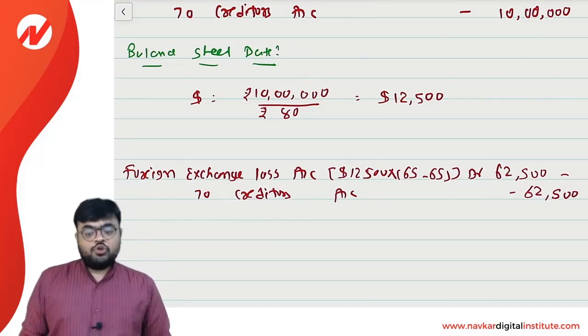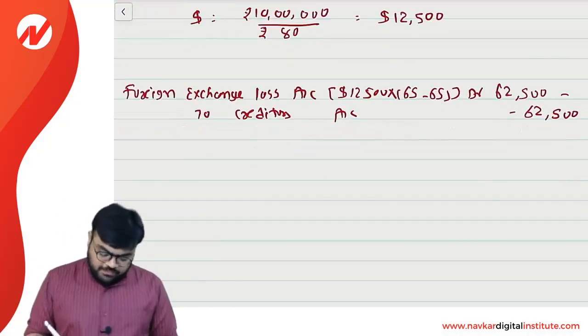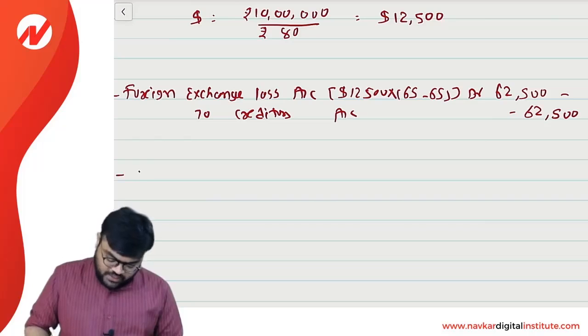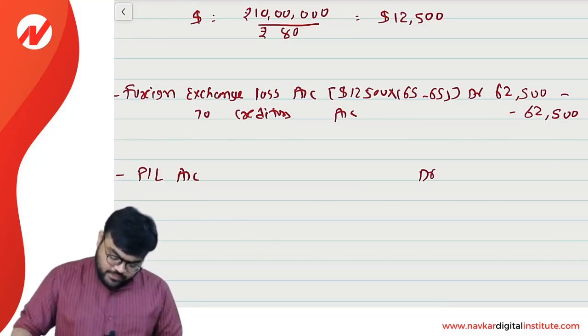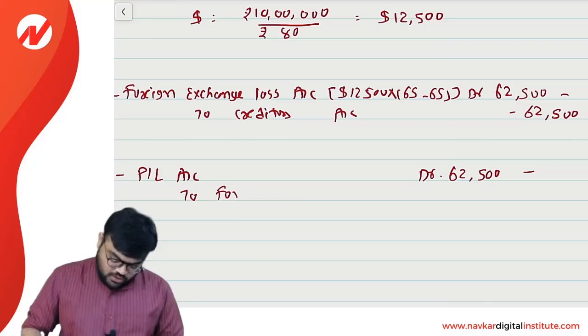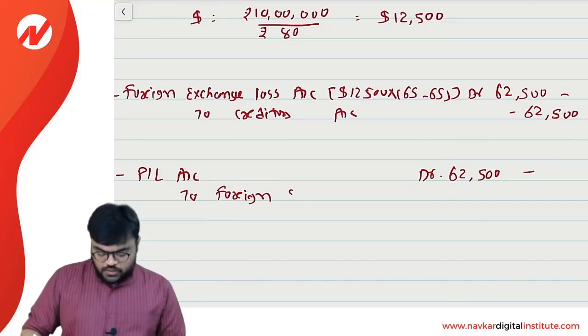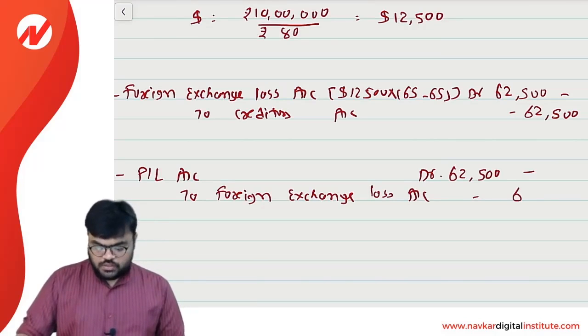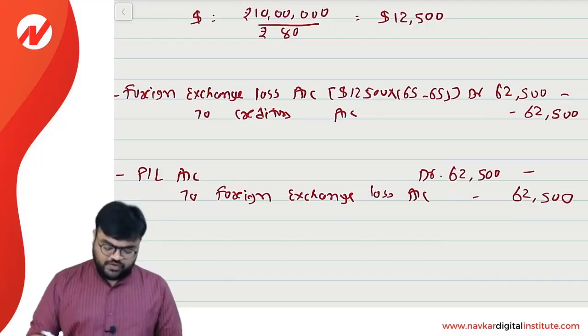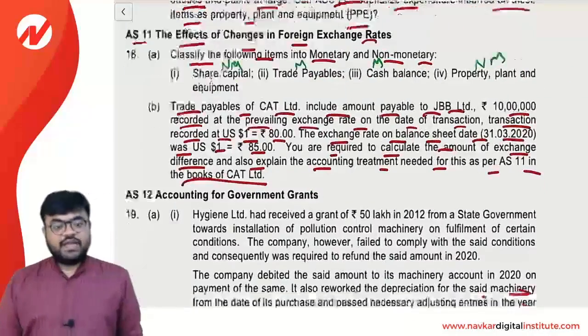62,500, and you know very well that the entire loss will be simply charged to P&L. So the next entry will be P&L account debit 62,500 to foreign exchange loss account, and the answer will be 62,500. Clear? So this is the answer of the 18B.